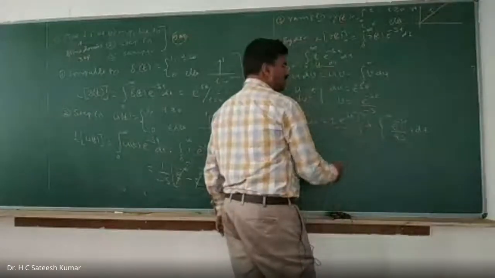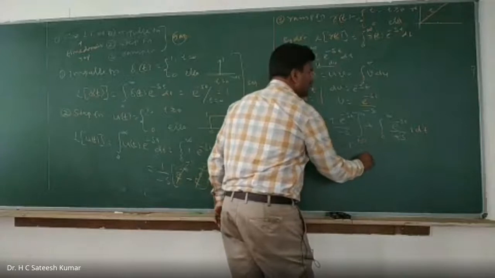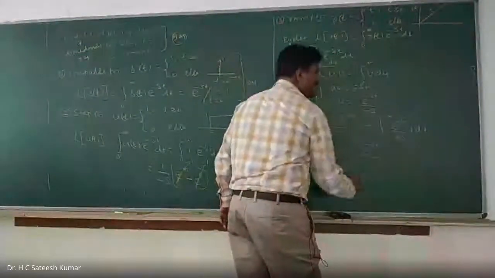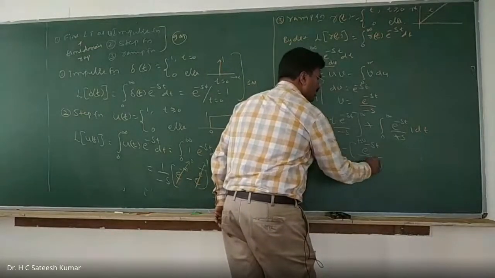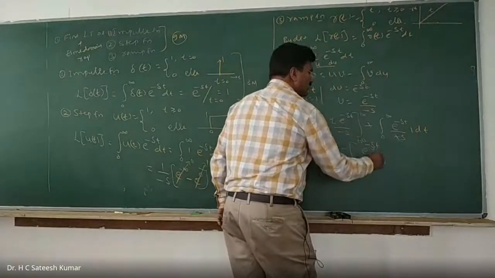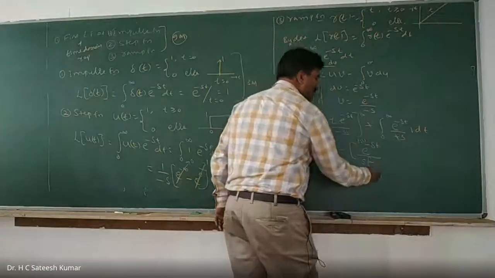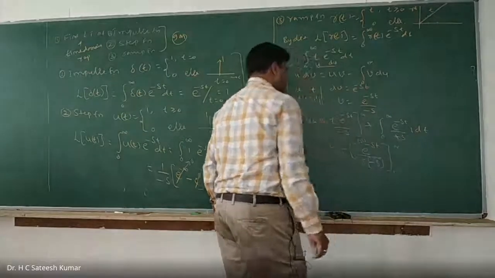Okay, integration of e to the power of minus st is what? E to the power of minus st divided by, what is that we have? Already s is there, into, what is that we get? Differentiation divided by the differentiation of minus st is what? Minus s, between the limits 0 to infinity. So therefore, what is that?